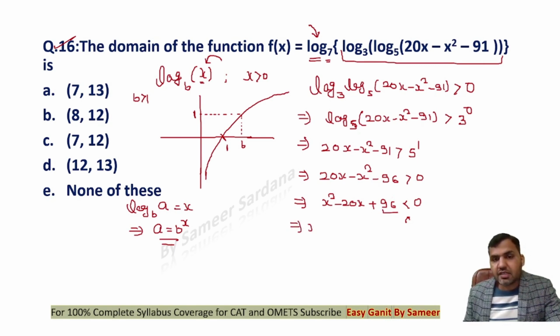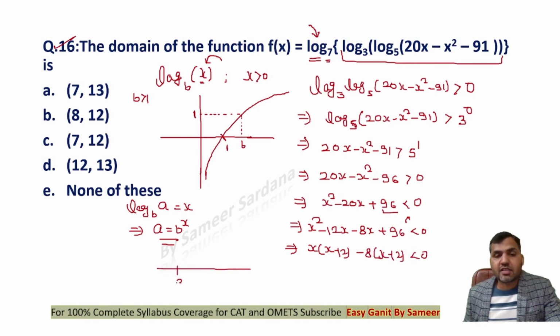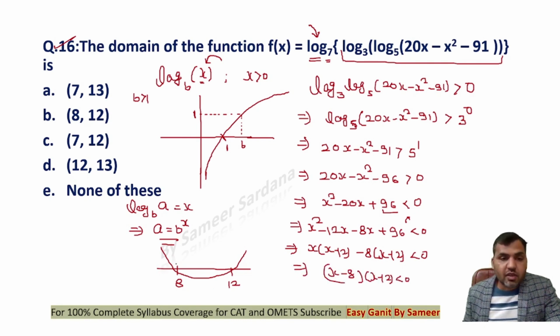96, you can see that we can factorize it as x square minus 12x minus 8x plus 96 to be less than 0, or this is x into x minus 12 minus 8 into x minus 12 less than 0. Now if I'm taking the value of x as 8 to 12, you can see that this is a quadratic function, roots are 8 and 12. If I want this function to be less than 0, the value of x must lie in the range of 8 to 12. So the domain of the function, x has to be greater than 8 and less than 12. Therefore B option would be the correct answer to the question.